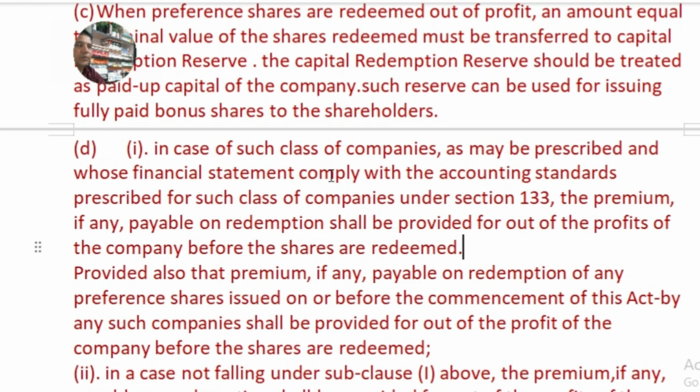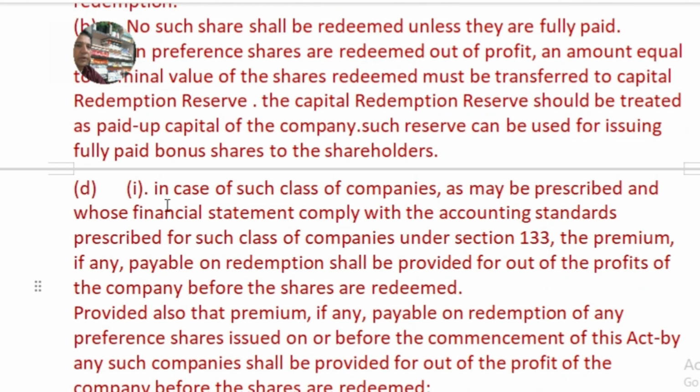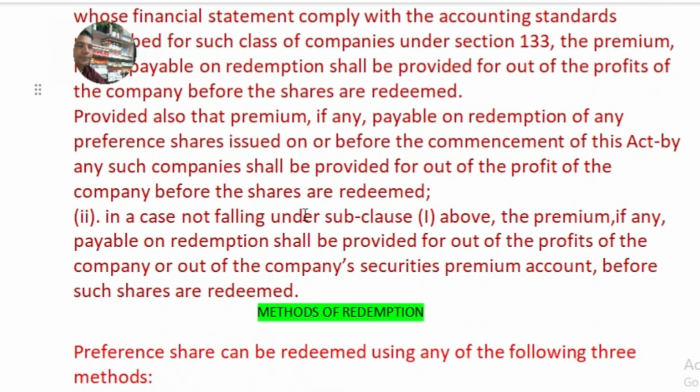So this is talking about this sub clause 1, this D sub clause 1 above. The premium, if any, payable on redemption shall be provided for out of the profits of the company or out of the company's securities premium account before such shares are redeemed.